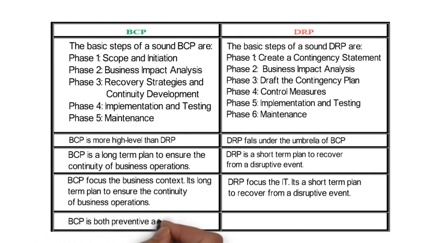BCP is both preventive and reactive. On the other hand, DRP is only reactive.